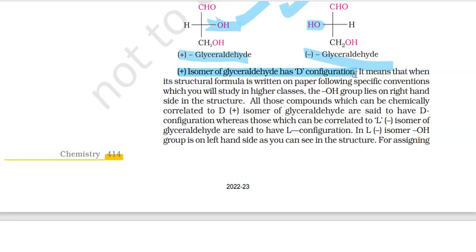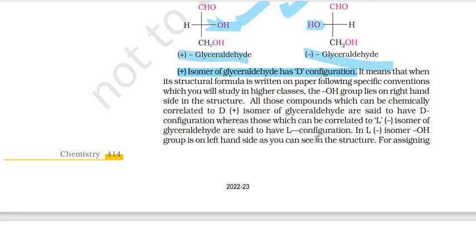It means that when its structural formula is written on paper, following specific conventions which we'll study in higher classes, the OH group lies on the right-hand side. As we already saw, in plus glyceraldehyde the OH will be on the right side. All those compounds which can be chemically correlated to the D plus isomer of glyceraldehyde are said to have D configuration, whereas those which can be correlated to the L or minus isomer of glyceraldehyde are said to have L configuration, in which the OH is on the left side. The asymmetric carbon in the middle has 2 possibilities, either it's D or it's L. Alright.